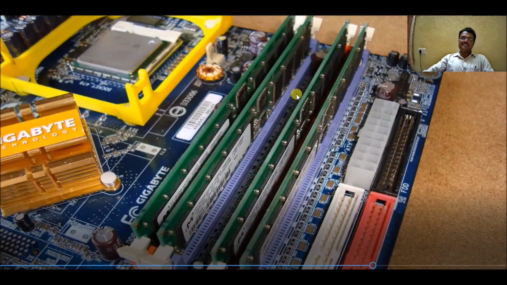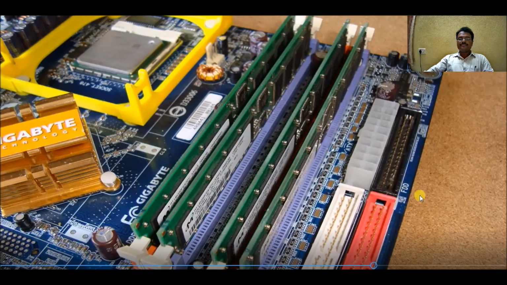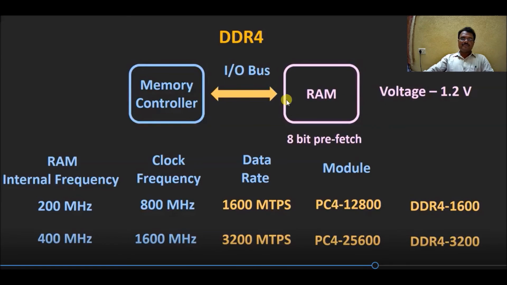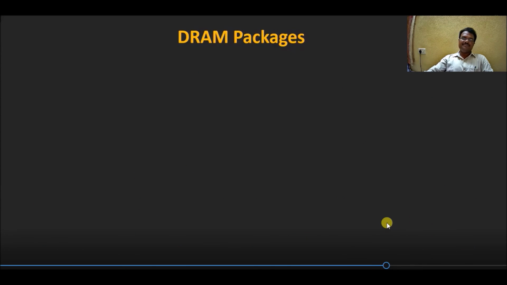So these are called RAM modules. These are DDR4 modules. DDR4 has a different voltage level, 1.2, and different data rates, 1600 megatransfers per second and 3200 megatransfers per second, indicated as PC4 12,800 and PC4 25,600, and the names are DDR4 1600 and DDR4 3200.